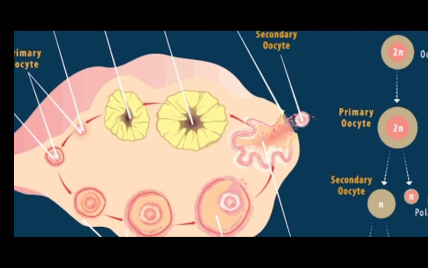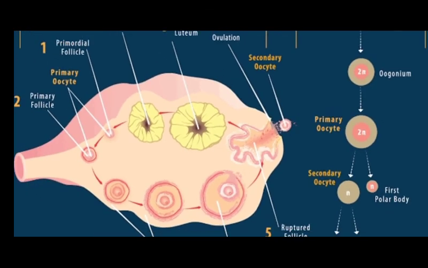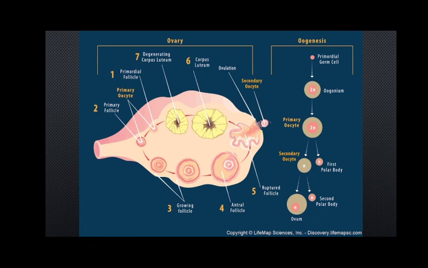If there is no gestation, meaning the ovum is not fertilized, this entire structure will simply continue regressing, and finally the entire cycle of development of the follicle will end.